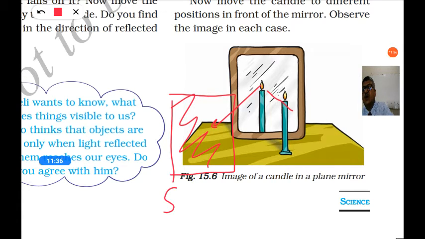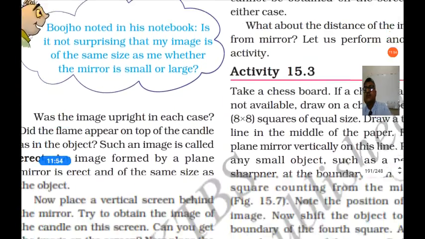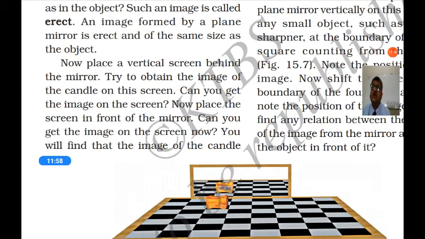We can call this a screen. But on the screen you cannot catch the image of the candle. The image can be seen only in the mirror and it cannot be held on the screen. Such a type of image is called a virtual image.